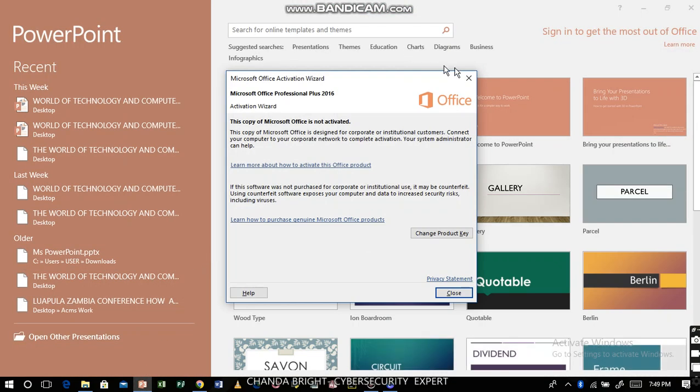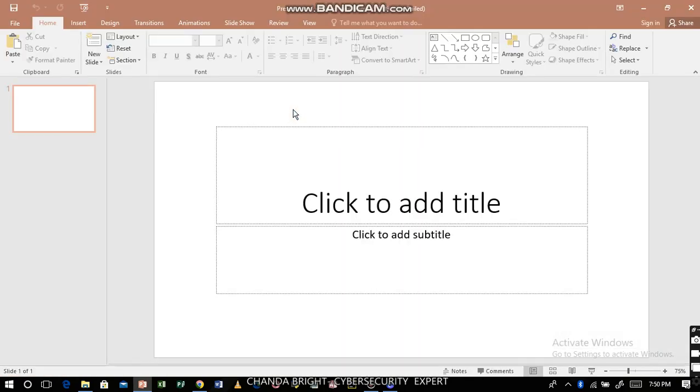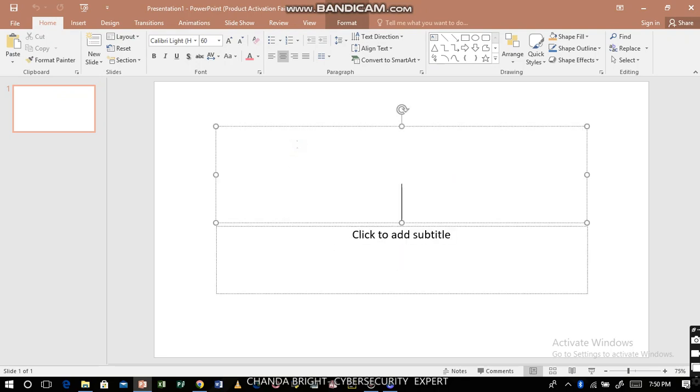Okay, so PowerPoint provides you with a number of templates from where you can choose which one you would love, but in our case we'll just pick the blank presentation, this one. So you open it. As you can see, it's blank. It's now up to us to start adding what we want to add.